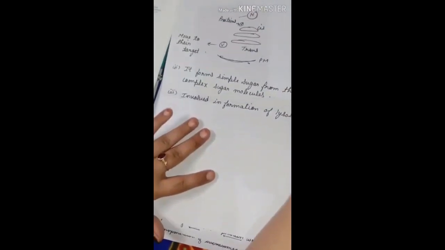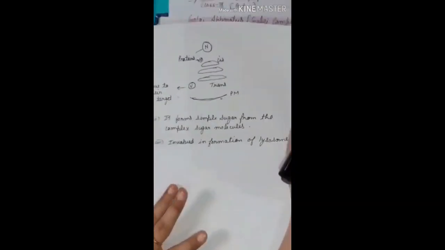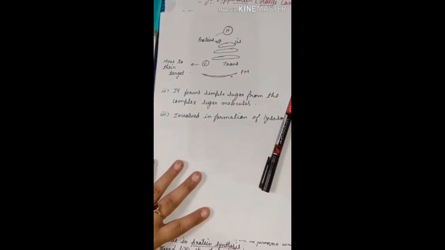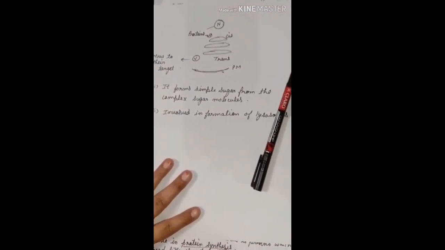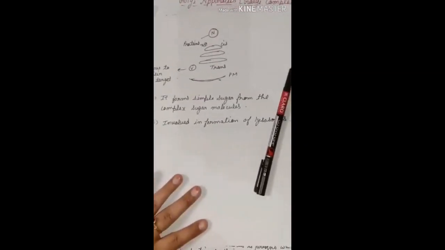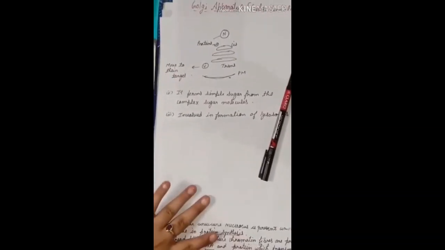Okay, now after this, the next most important function of the Golgi apparatus is that it is used to convert the complex sugar molecules. Whatever we are eating, they all are complex sugar molecules, and for being digested in our body, these complex sugar molecules should be converted into simple sugar molecules. For the conversion into simple sugar molecules, the Golgi apparatus is helpful.